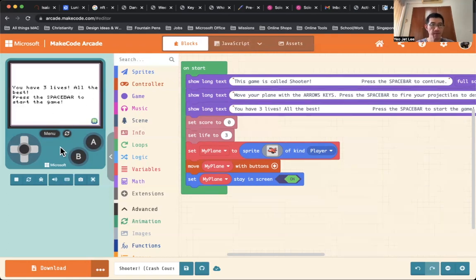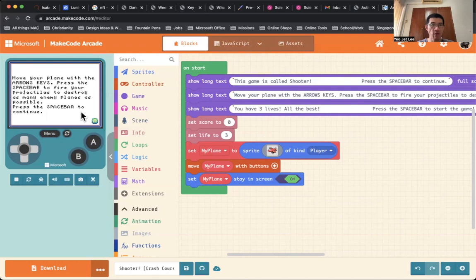So I will just refresh the simulator on the left, and we can read from here that this game is called Shooter, and we give it specific instructions. Press the spacebar to continue, and then move your plane with the arrow keys. Press the spacebar to fire a projectile to destroy as many enemy planes as possible, and then press the spacebar to continue again, followed by: you have 3 lives, all the best, press the spacebar to start the game.